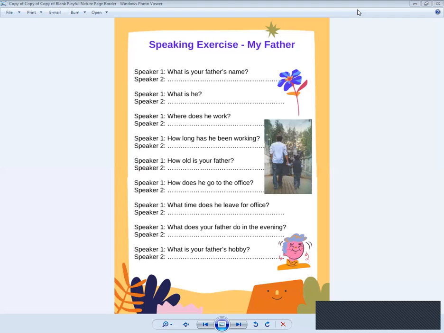If it was how long had, then we would have used had. That is past tense. But if it was how long have you been working, then the answer becomes I, and with I we don't use has, we use have. How long has he, and after has, been working as it is.